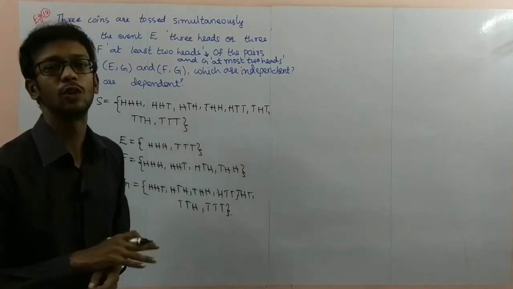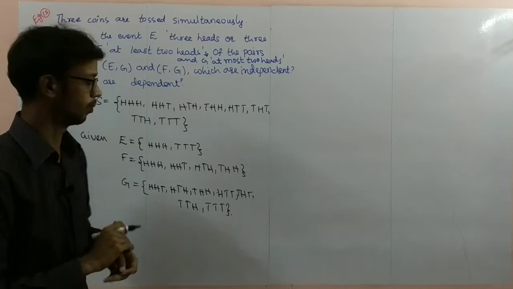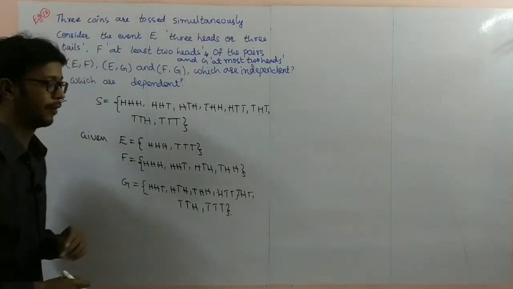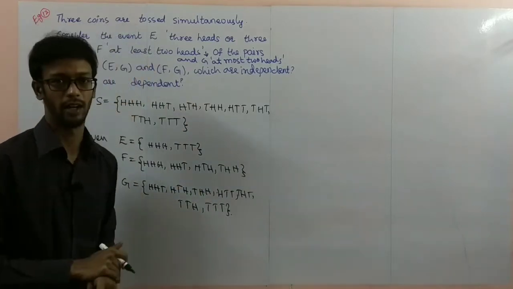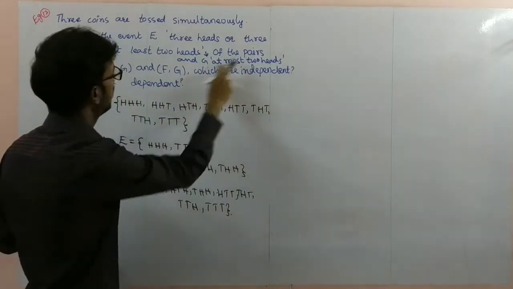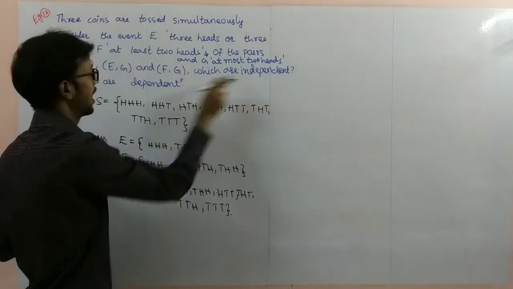At most 2 heads means 0, 1, 2. So these are the favorable outcomes here.